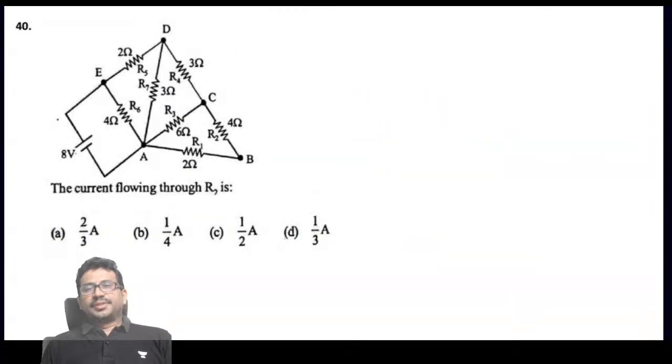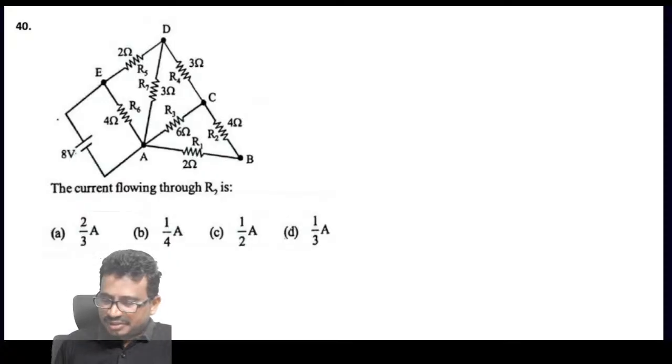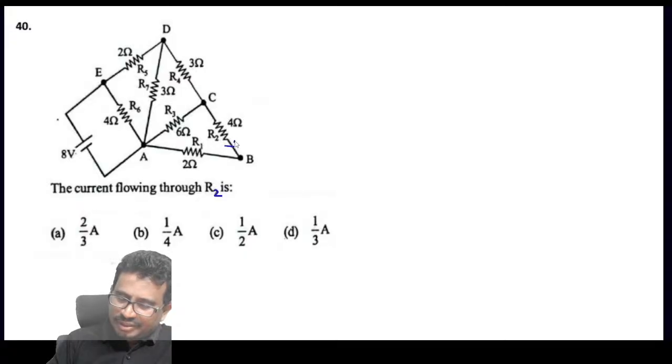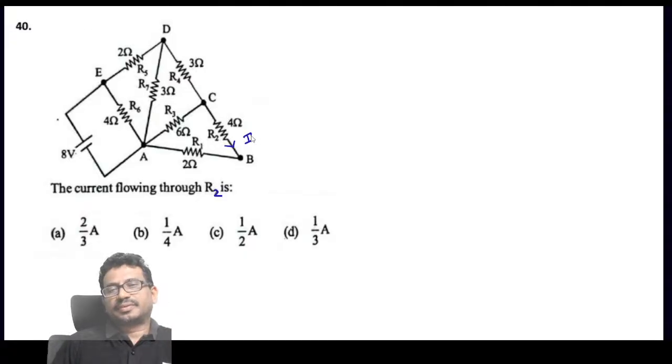Next, the current through the resistor R2 is, where is R2 here? This current we need. Okay, let's find the equivalent part of this one.